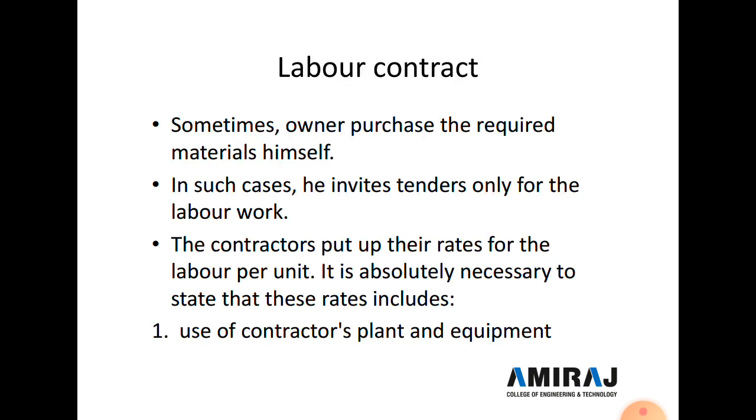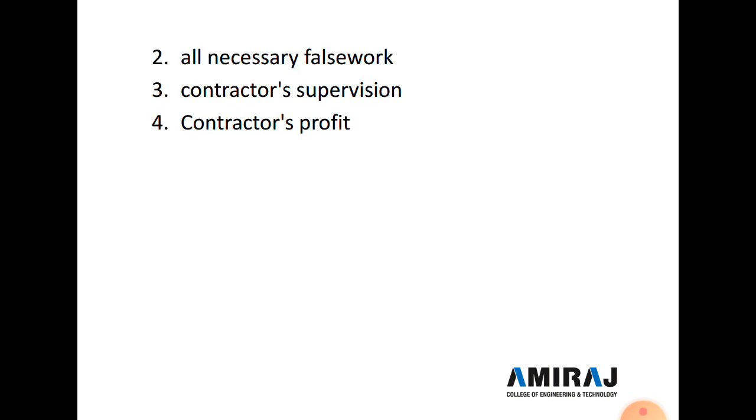Now another type of the contract is the labor contract. Sometimes the owner is in a position to purchase the required material himself, and in such cases he invites tenders only for the labor work. So only labor is required in this type of contract. All the materials are given by the owner, and the contractor puts in rates for the labor per unit of execution of each item. It is absolutely necessary to state that these rates include the use of the contractor's plant and equipment, then all necessary false work, third the contractor's supervision, and fourth the contractor's profit.